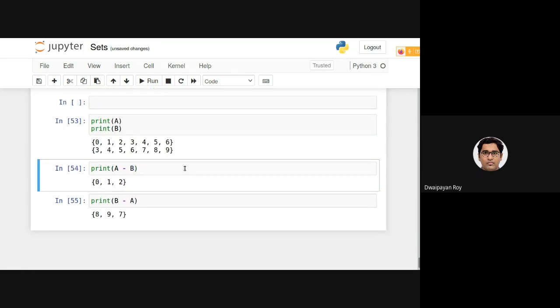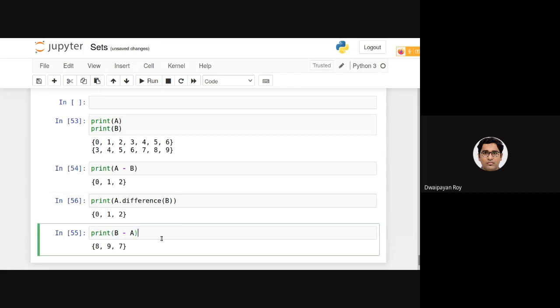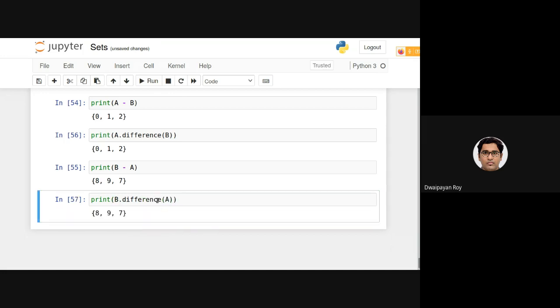Now this is equivalent to print a dot difference b, which is the same, and this is analogous to b dot difference a. Okay.